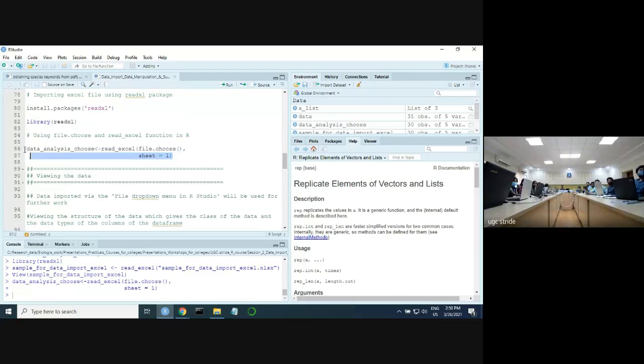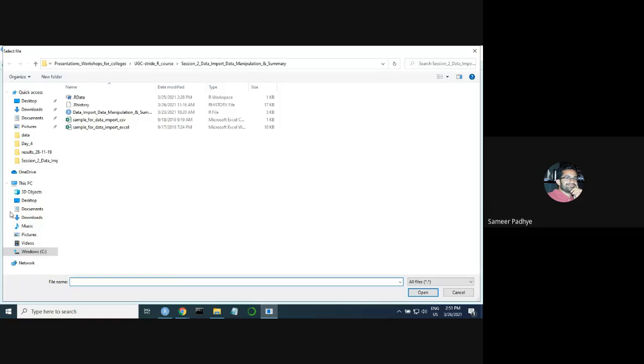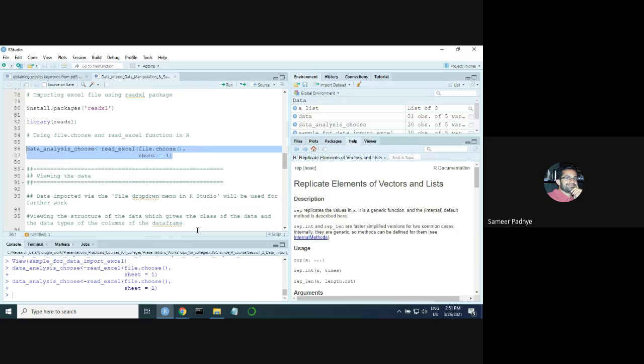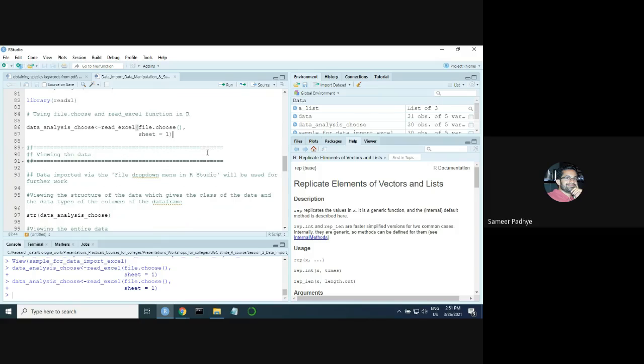Run this command. You'll see this dialog box either appearing in front of your RStudio window or it will be behind the RStudio window. So just select the Excel file. Press OK. Again, don't run this command multiple times. Just run it once. If you don't see the dialog box, it's going to be there behind your RStudio window. So don't panic and click multiple times, because then that will again hang up your machine.